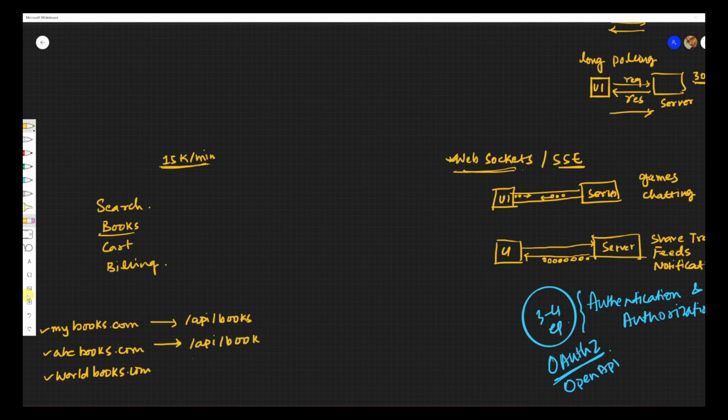When we did an analysis, we found that almost 10,000 of the requests are only coming for my books module. They have a search capability on their site as well, and they are also calling my endpoint, which is API/search, in order to search for books. So I saw that I have another 2K requests over here. So most of my requests, 12K, are being served by these two services. Let's say cart has about 2K per minute and billing has about 1K per minute.